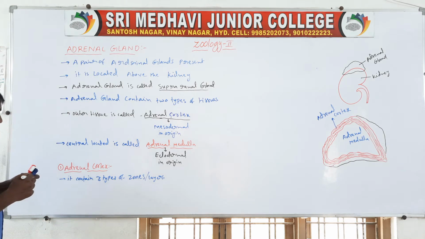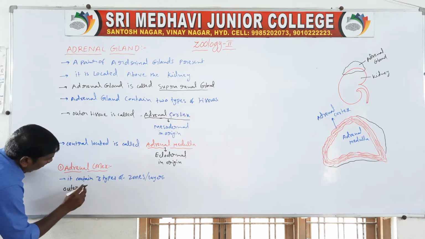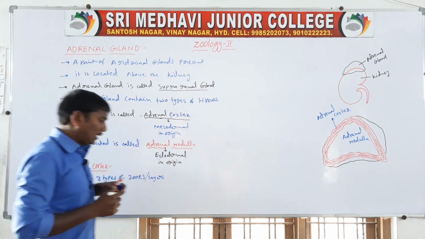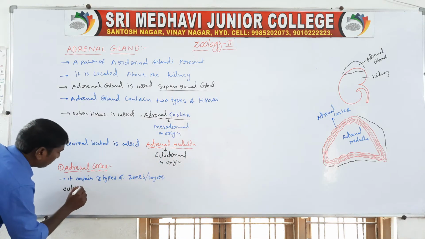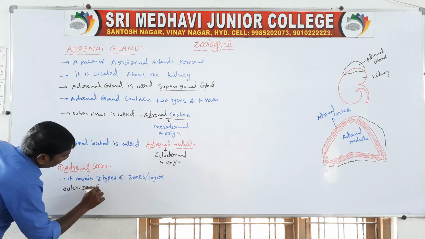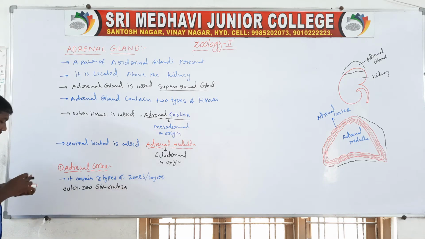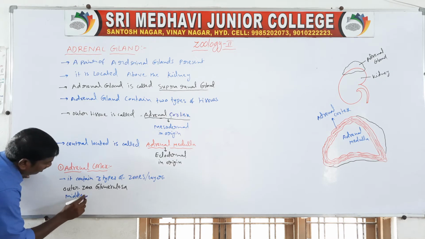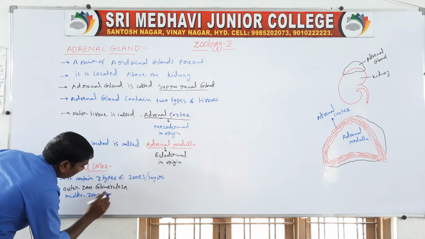First one, the outer one, is the zona glomerulosa. Middle one, zona fasciculata.